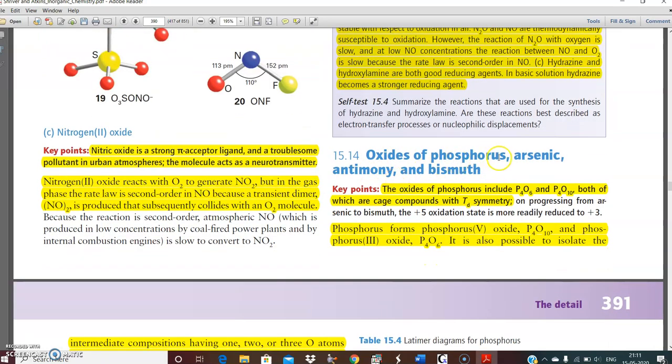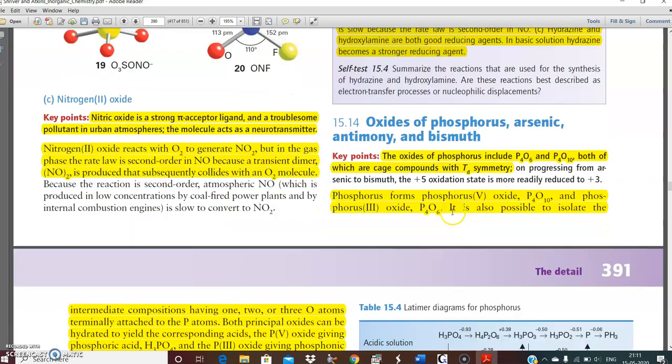Let us go to the oxides of phosphorus. We have already discussed it. Phosphorus can have P4O6 and P4O10. P4O6 is phosphorus trioxide, P4O10 is phosphorus pentoxide, both of which have tetrahedral symmetry. Other oxides are also available, but they are highly unstable. So generally, phosphorus oxides mean these two oxides only.